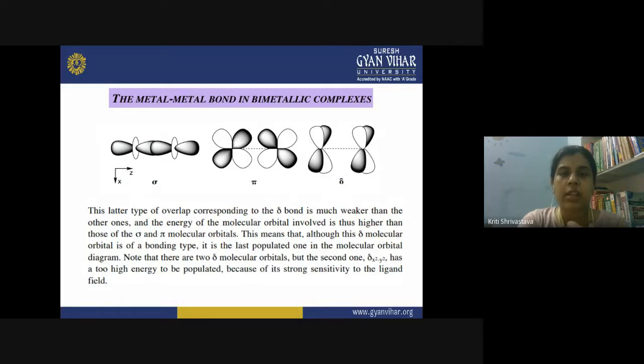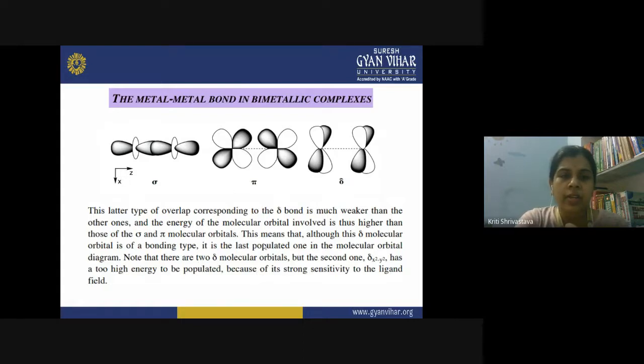In the electronic configuration, when the electrons are filling inside the molecular orbitals, what will happen? They will go first to the orbital of the least energy, right? And then according to the energy difference between the molecular orbitals, the electrons will fill inside them. So when such filling is taking place, the delta orbitals, due to their higher energy, are the last in which the electrons go.